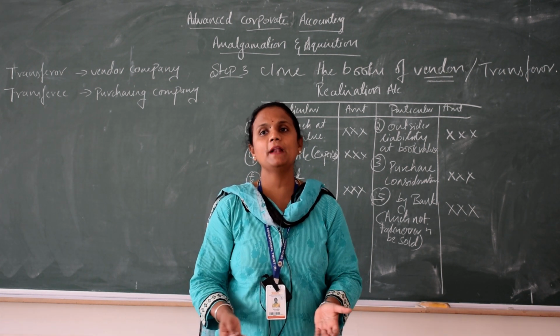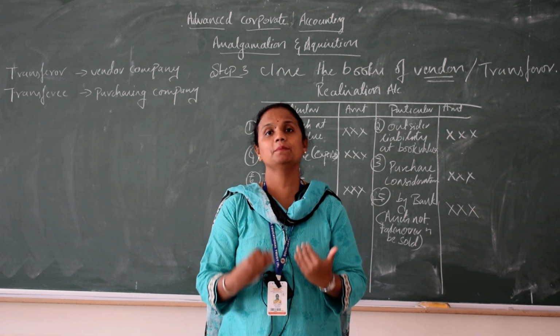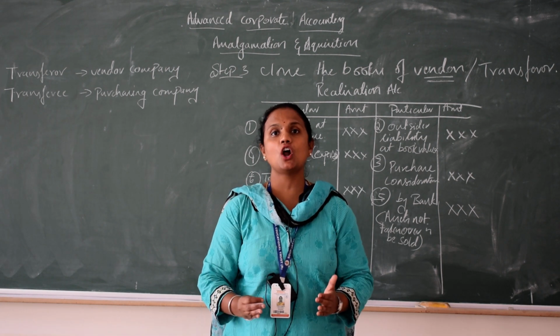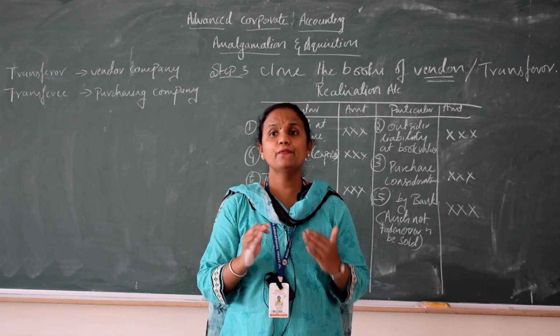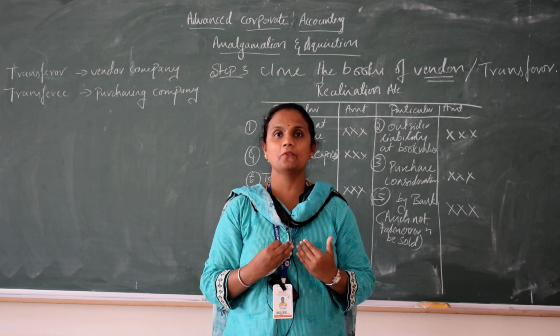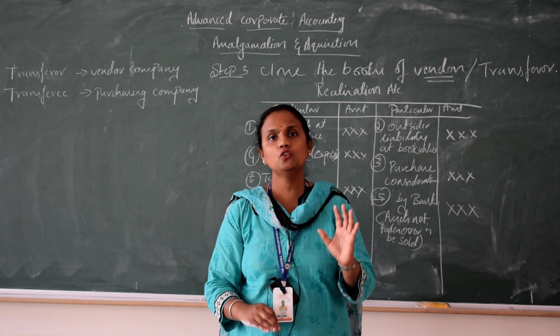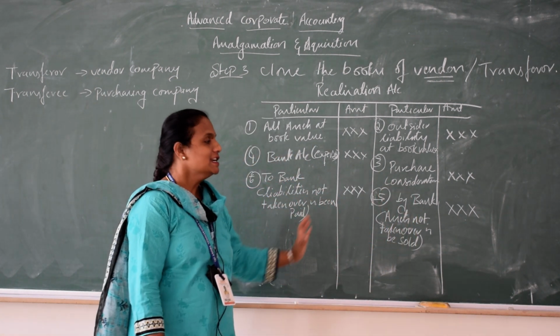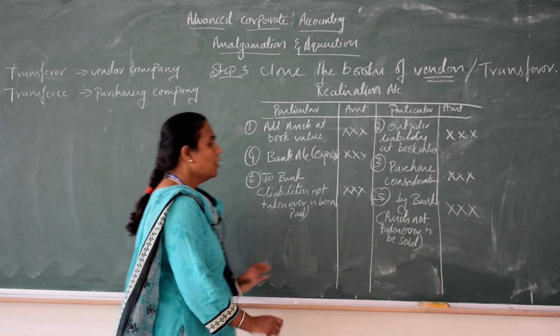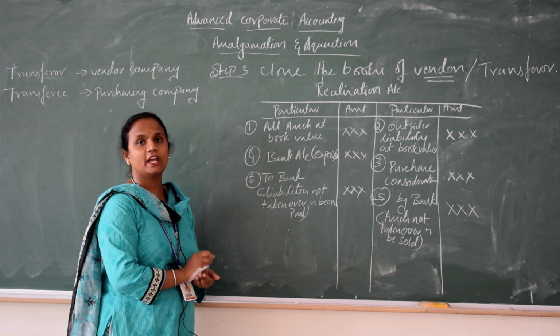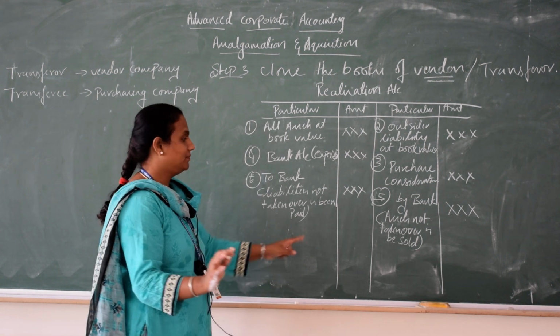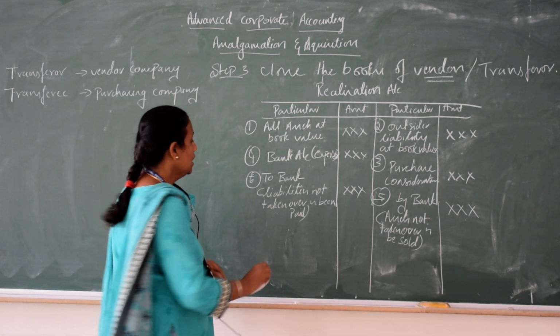Say for example I have taken from them 10 rupees and I am giving them 9 rupees, that is called redeeming at a discount. If I give them a lesser amount, I am profited. If I am giving them more, I am under loss. So all of you know, debit all expenses and losses, credit all income and gain. So if you redeem preference share at a premium, then you have to write here because it is a loss for you.